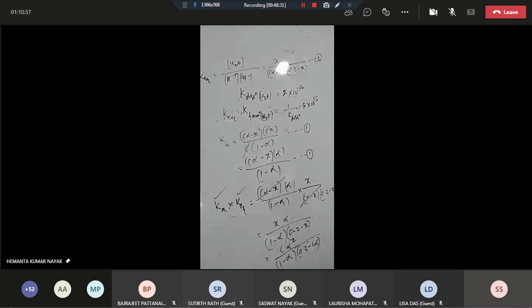And just let me know that value of alpha. Tomorrow in the class, I'll discuss that. Is that clear now? Yes, sir. Okay. C alpha square by 1 minus alpha whole into 0.2 minus C alpha is equal to K into K equilibrium. So it will be a quadratic equation of alpha. So don't worry, you just try to solve this quadratic equation for alpha.